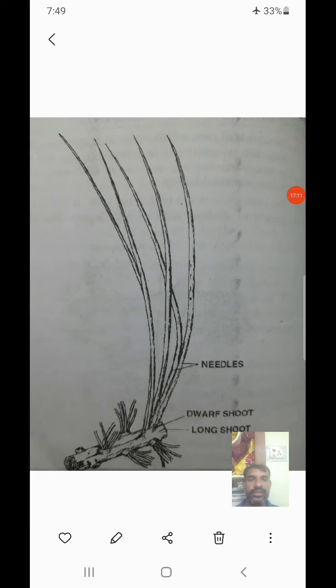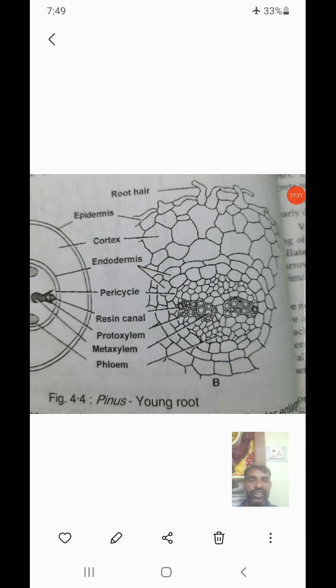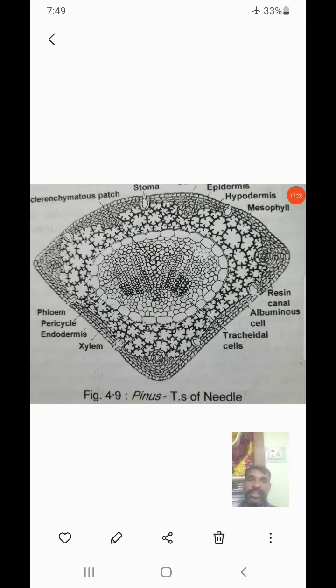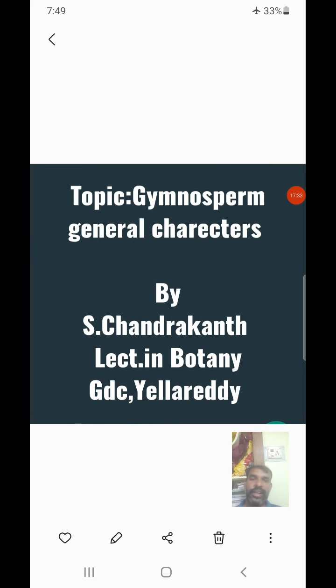And this is the shoot. The shoot is divided into two different types, that is dwarf shoot and long shoot. These are also called limited growth and unlimited growth of the branch. And this is the internal structure of the root, and this is the internal structure of the stem. This is the leaf. See, before that I am explaining about external features and internal features.